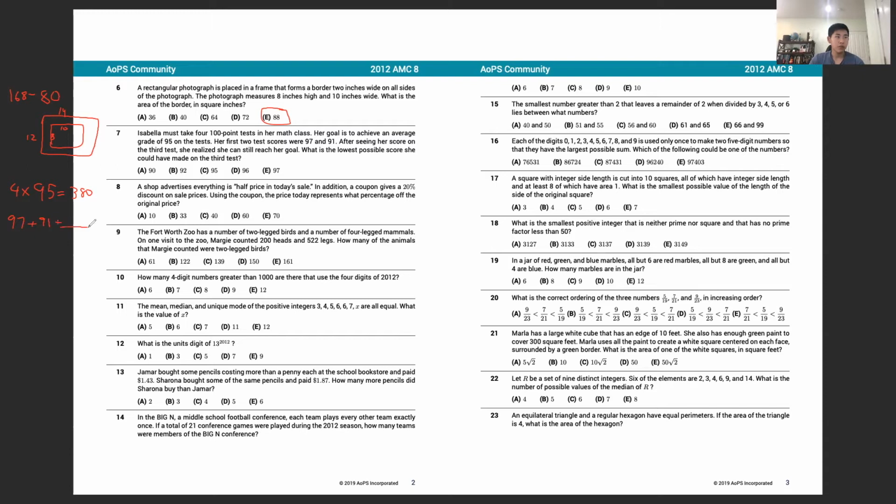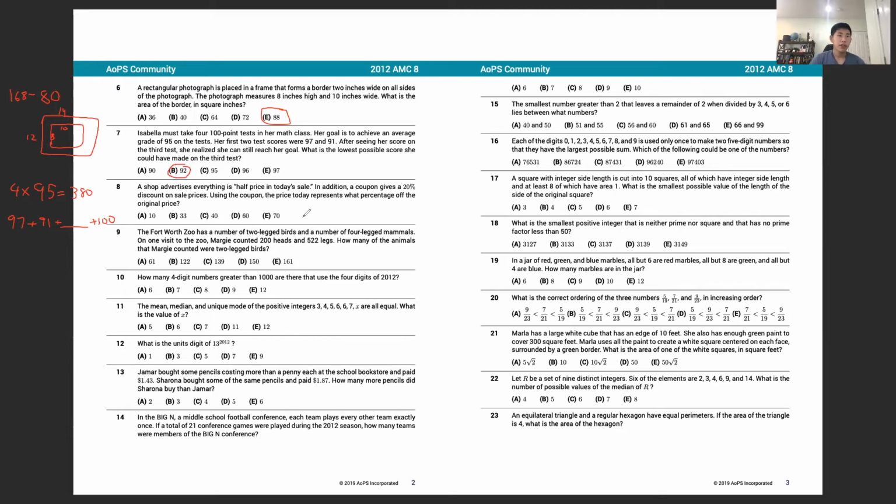and we don't know her 3rd test yet, but we know the maximum possible score on the last test would be 100, and this would allow her to get the lowest possible score on the 3rd test and still make it. So all we need to do now is find this blank, and if we do the math, we get B, 92.